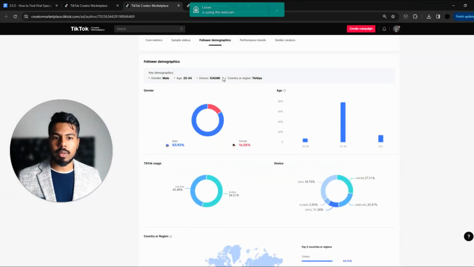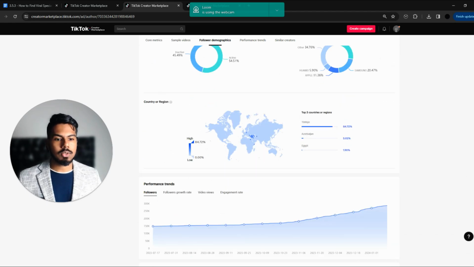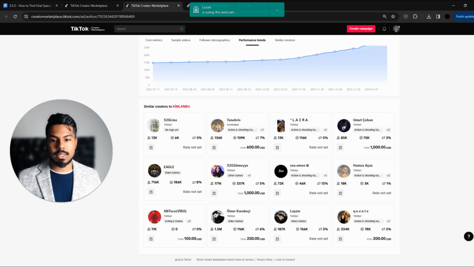And even the follower demographics, you get to see where most of their followers are from, right? And you see, most of their followers are from Turkey. The device most used is Xiaomi. The age and the gender is over here, right? So this is crazy information, guys. I haven't seen another platform that has all this information so transparent, right?